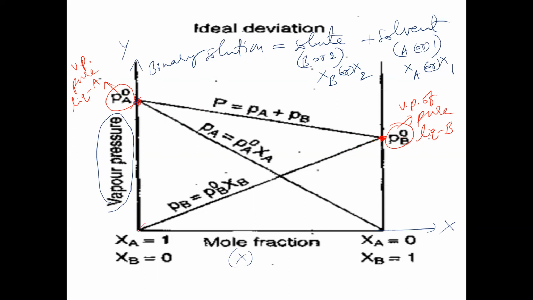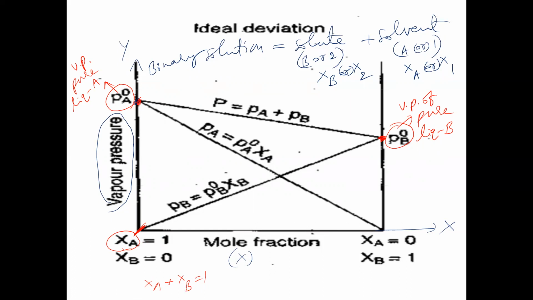Next one here. Initially, when time is 0 seconds, means when mole fraction of B is 0, here we are taking XA equal to 1. XA equal to 1 means the mole fraction of A is 1. Generally we know that XA plus XB must be equal to 1.